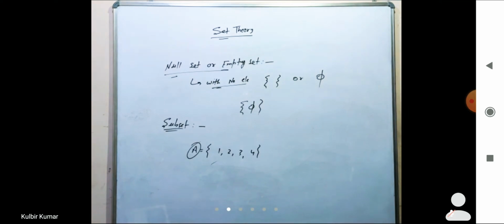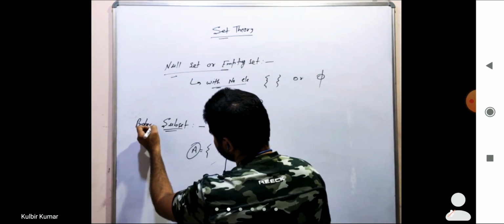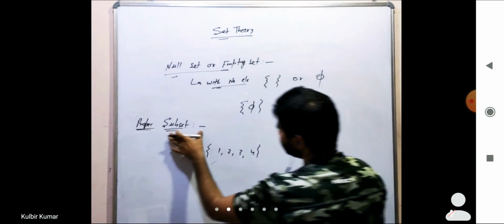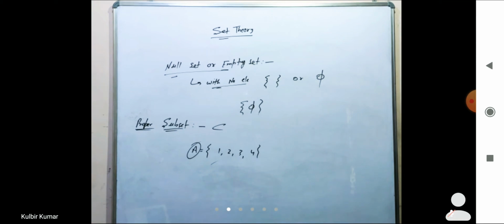So next is proper subset. Proper subset is represented by this symbol, and I will take some examples. By that example we will understand whether it is a proper subset or not.